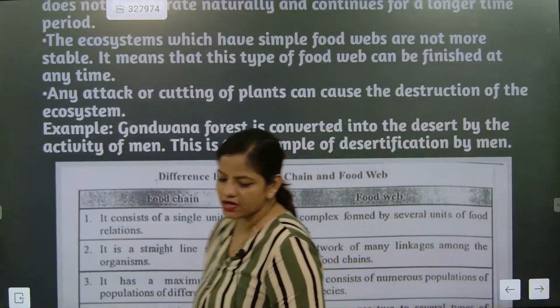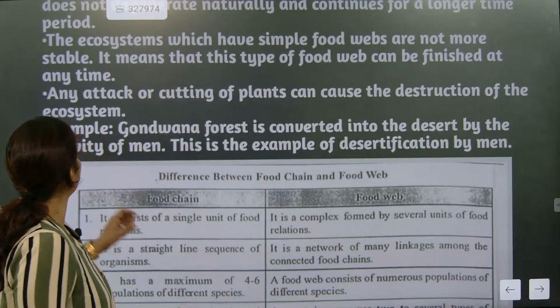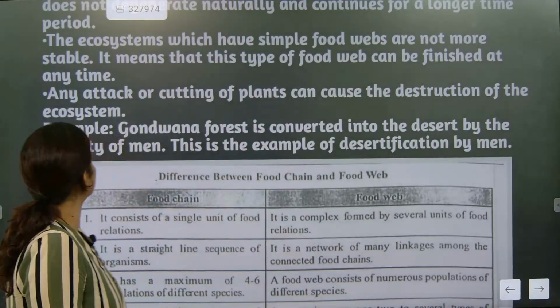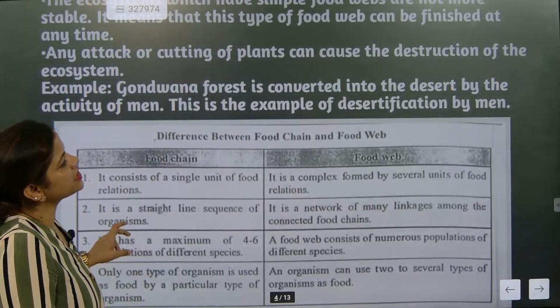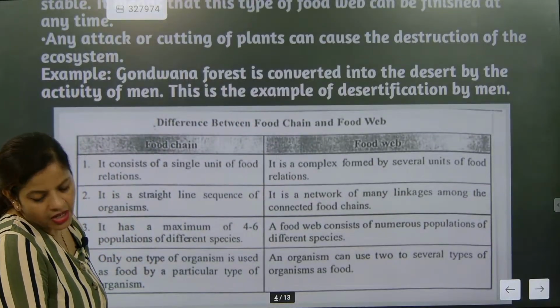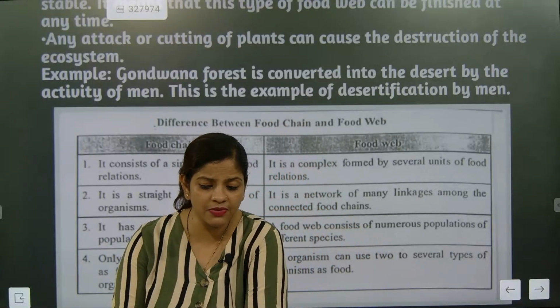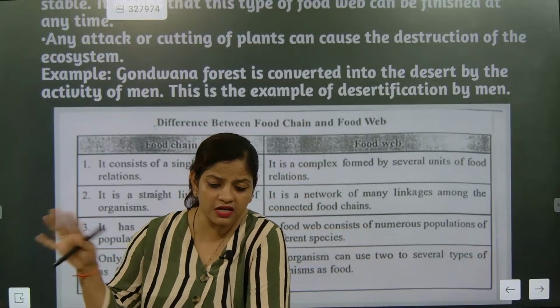So any attack or cutting will definitely be disturbing. For example, the Gondwana forest was converted into desert by the activity of man. This is an example of desertification by man, and this is exactly one of the biggest examples. It is converted into desert.